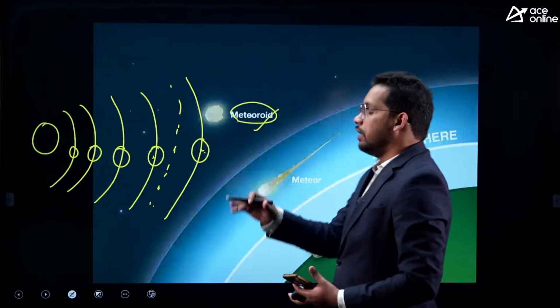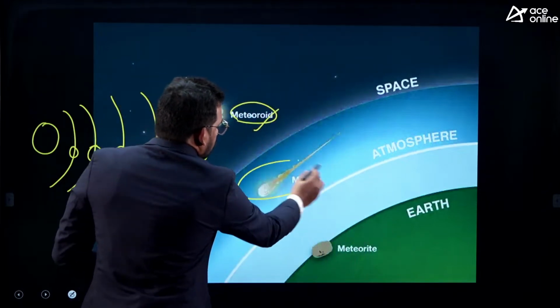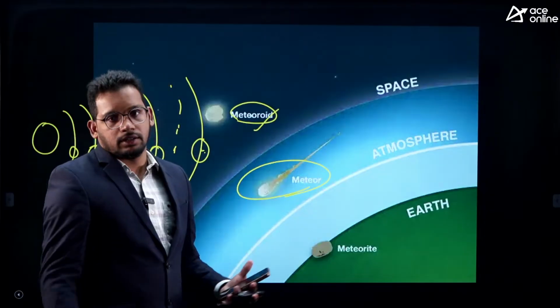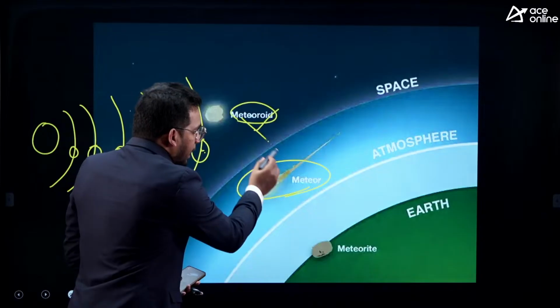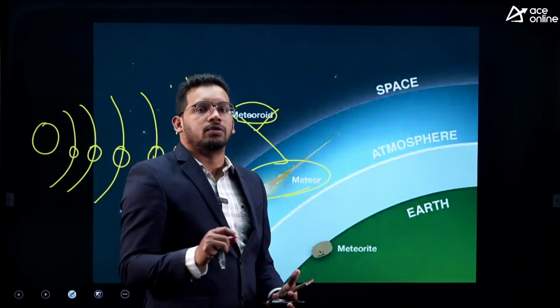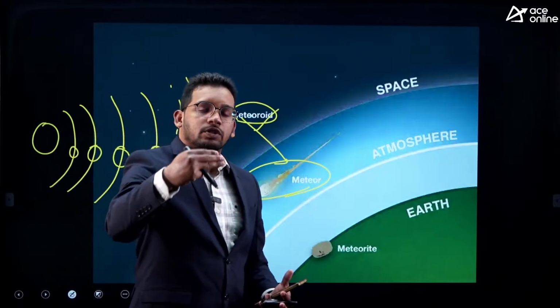And when a meteoroid enters into the Earth's atmosphere, then it bursts, right? It bursts in the form of a streak of light. This meteoroid enters the Earth's atmosphere, where we have a mesosphere. We have discussed this in the class also. We have an atmosphere starting from troposphere, stratosphere, mesosphere, ionosphere.